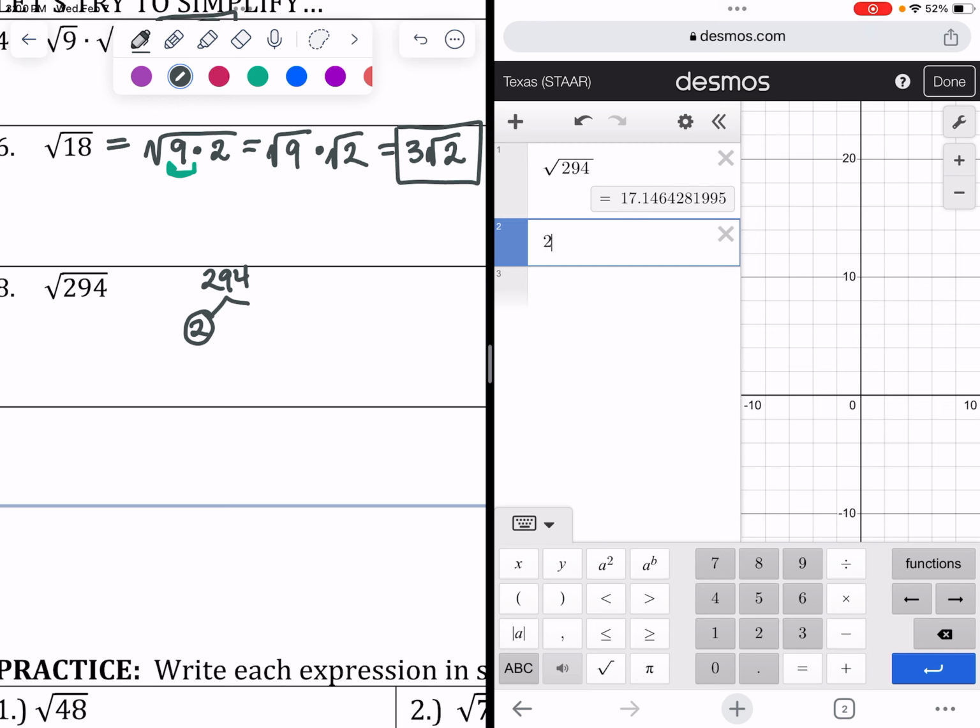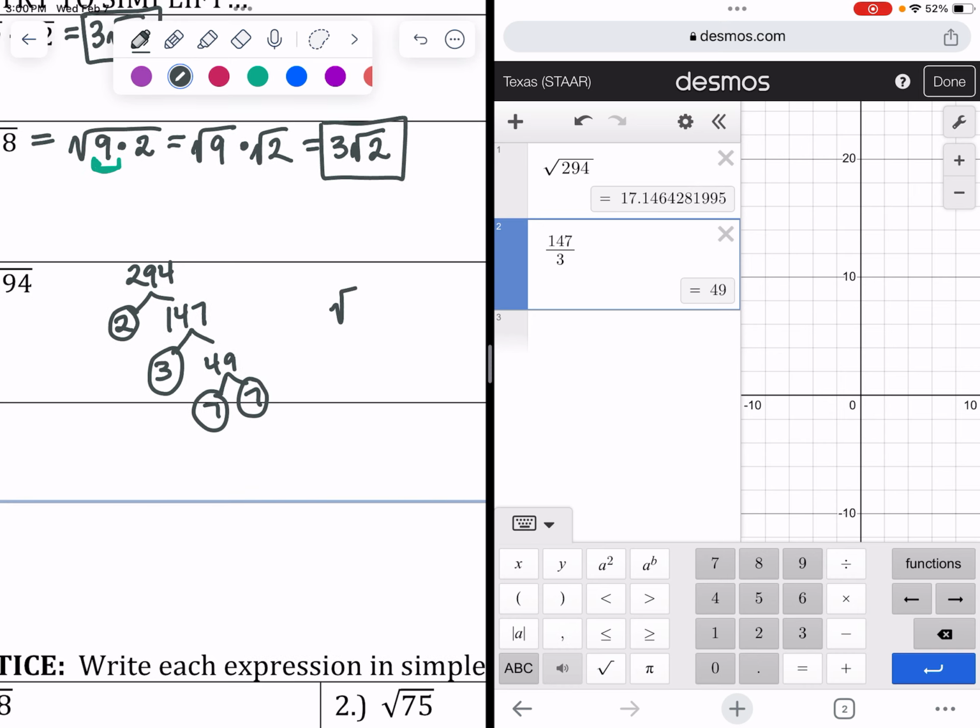And then 294 divided by 2, so 2 times 147. 147 is not an even number, so I'm going to try 3. And 49. And then I recognize that 49 is 7 times 7. And 7 is a prime number.